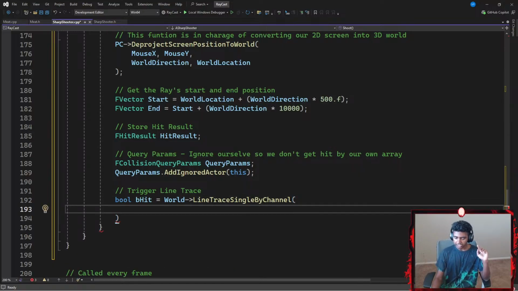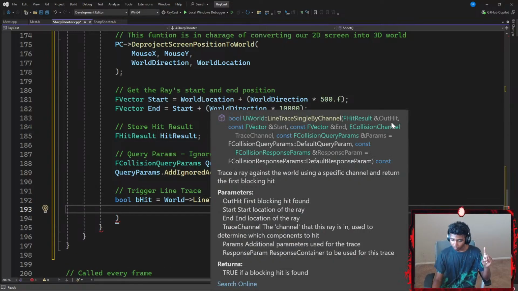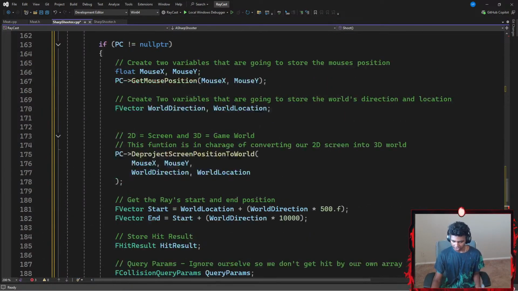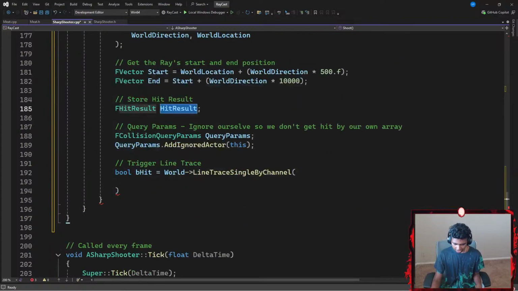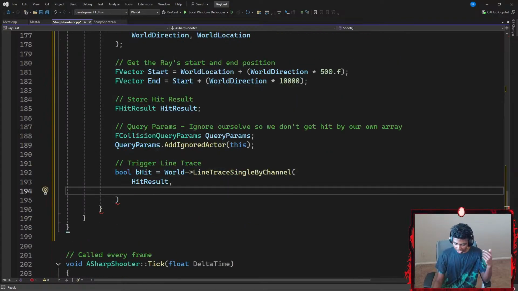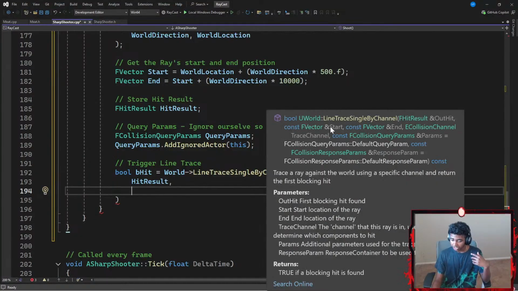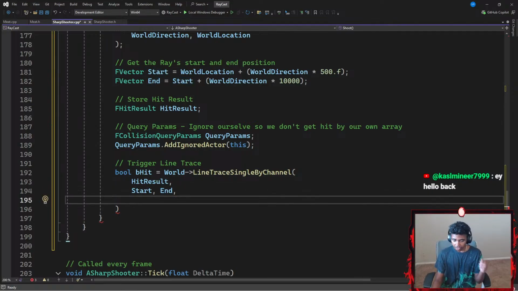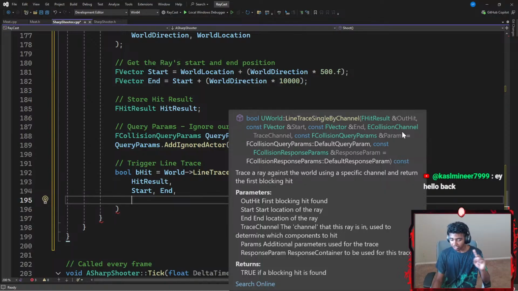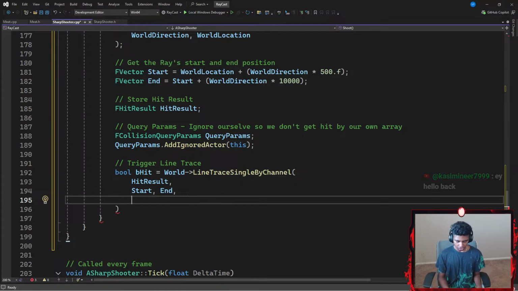Now, my pair of parentheses does require a bunch of parameters. It requires an FHitResult, which in this case is my hit result here. I'm going to go ahead and copy that, and paste it here. The next parameters it requires are start and end. Where do I want my ray to start from? Where do I want my ray to end? So I'm going to give it my start variable and my end variable. The third parameter is going to be an ECollisionChannel, the trace channel. In this case, I want my collision channel to be ECC_Visibility.